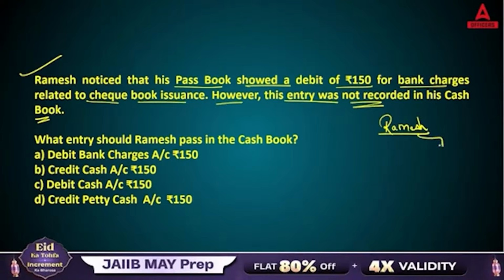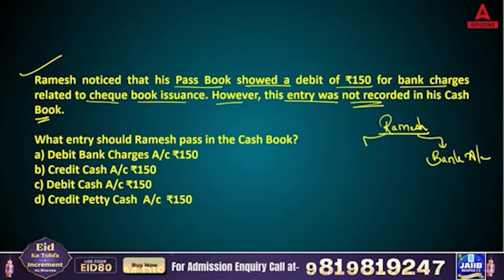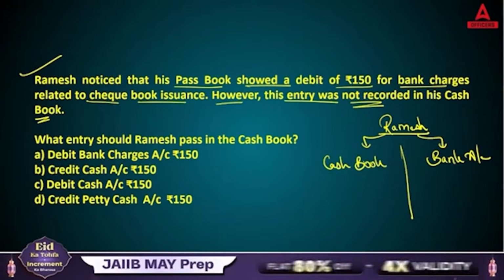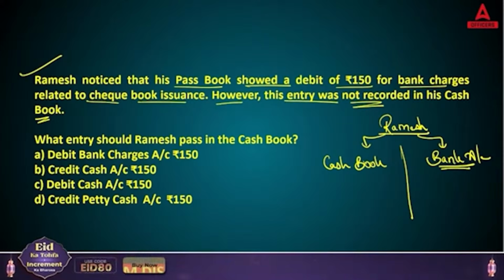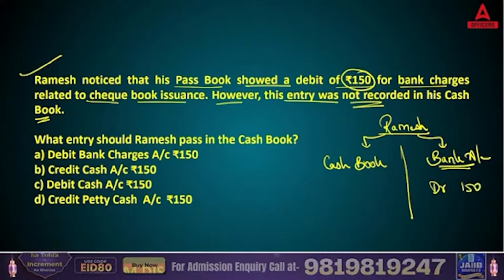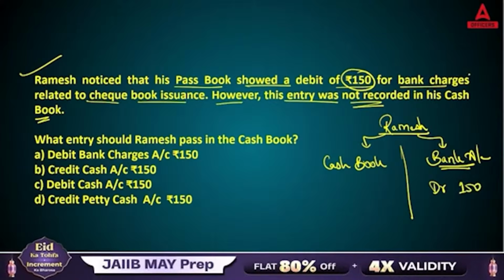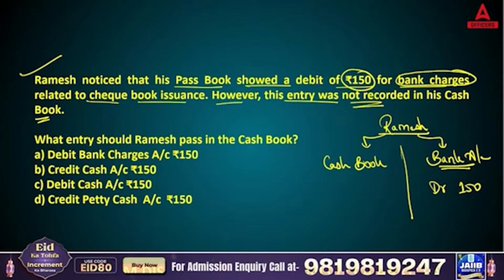Now Ramesh is having one bank account, and Ramesh is also maintaining all the data in his own cash book. So these are two different books. Now, as per the bank statement or passbook, there is one debit of rupees 150. And what is this 150? This is bank charges. Because you are using bank services, the bank on a quarterly basis deducts some charges.